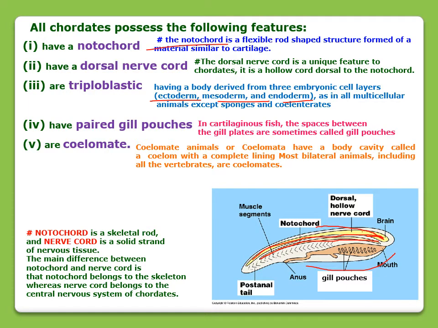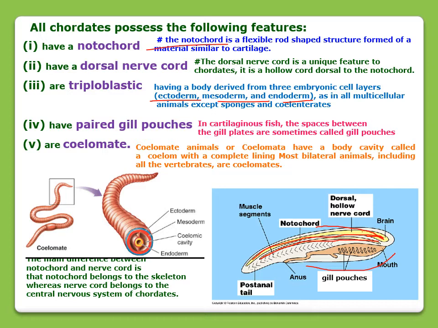And these animals are coelomate, meaning they have a body cavity that is called coelom, a body cavity with a complete lining, found in most bilateral animals, including all the vertebrates. Here in the picture you can see the body cavity. See here, this is the body cavity throughout the body. Throughout the body, this cavity will be found.